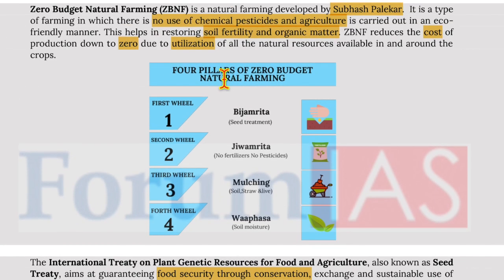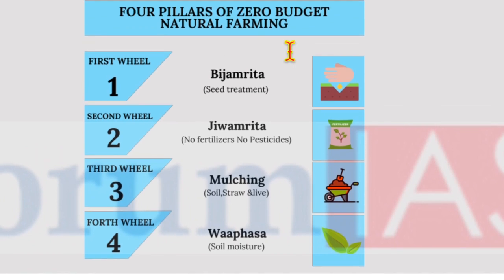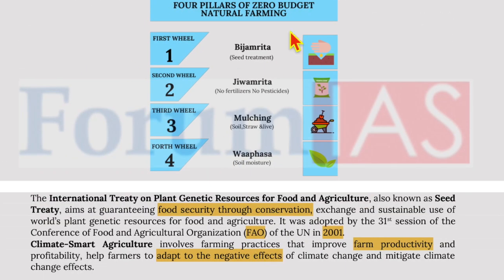Let's look at the 4 pillars of zero budget natural farming. The first pillar is Beej Mitra, which is seed treatment. Jeev Mitra, which is not using any fertilizers, not using any pesticides. Mulching, that is soil, straw, and live compost. Then we have WASP, that is soil moisture. These are the 4 pillars of zero budget natural farming.